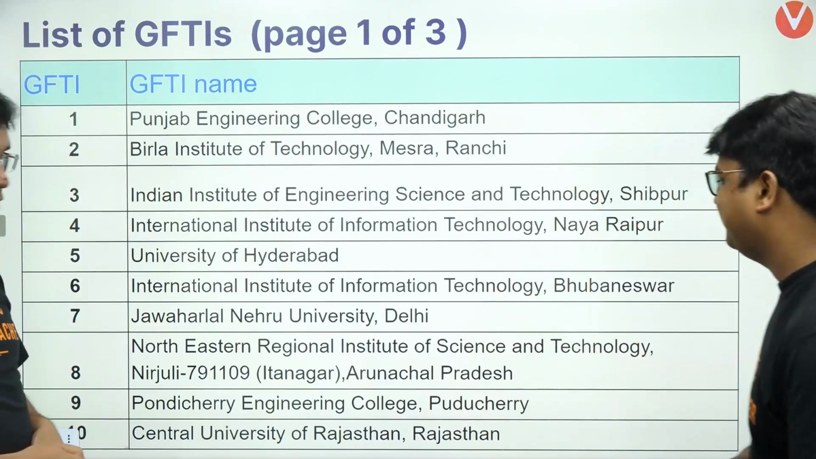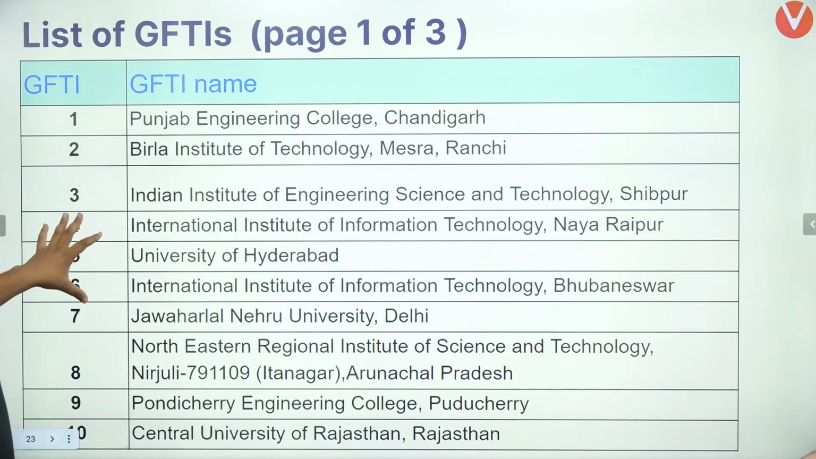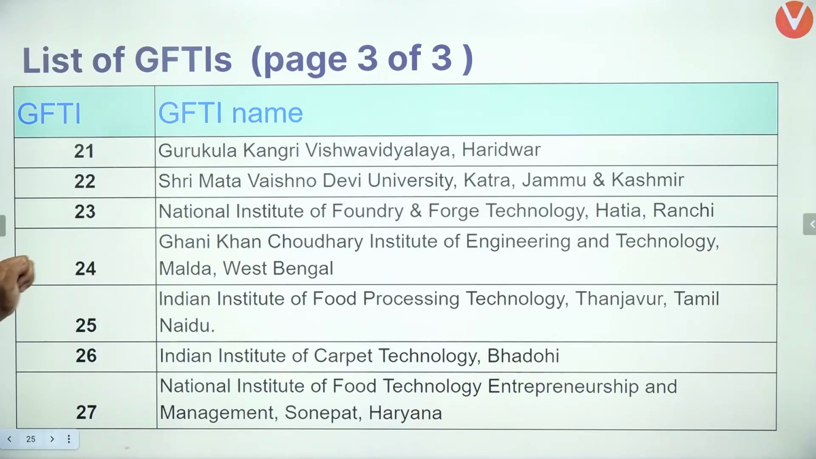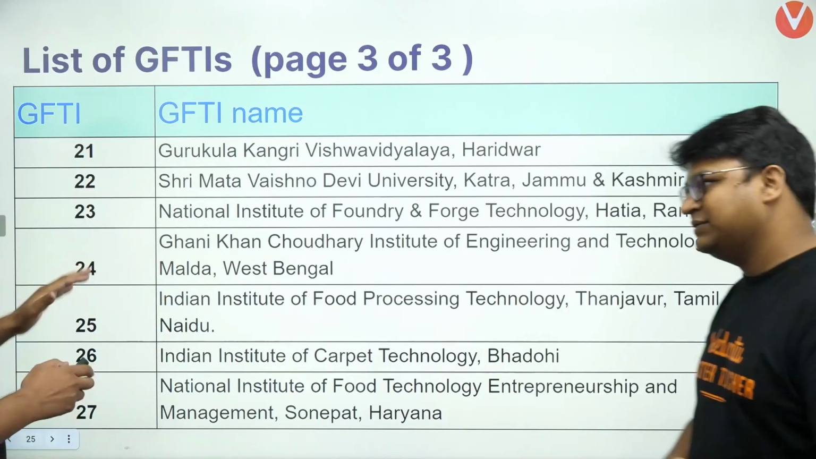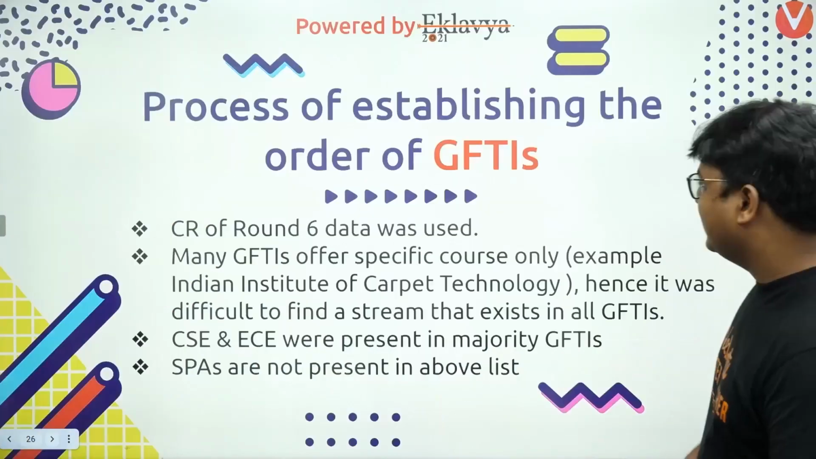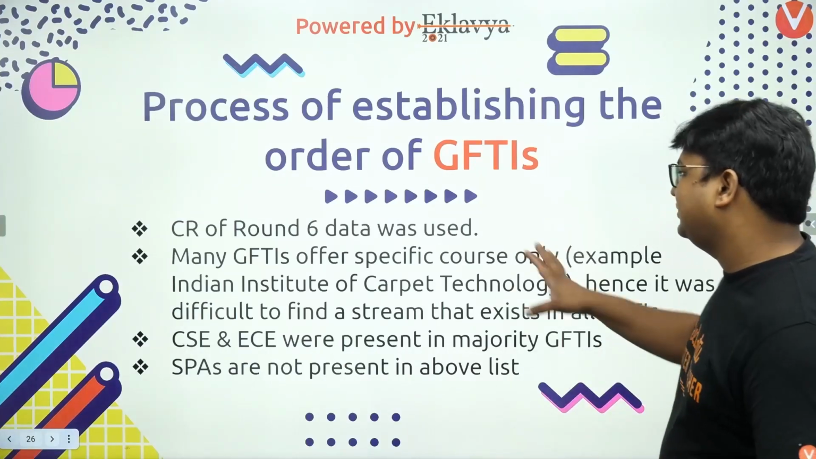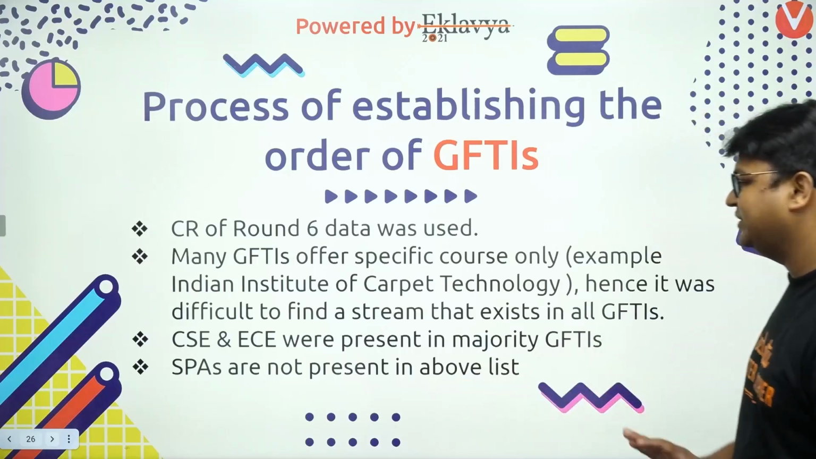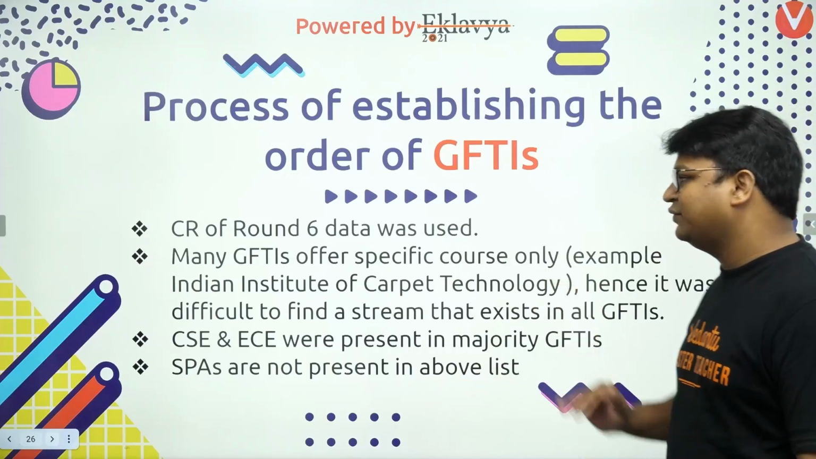Okay, fine. Thank you. So this is the first slide for GFTI, 10 colleges. Then 11 to 20, and then 21 to 27. So this is the complete list of GFTIs as per their ranking of closing, based on the closing ranks. This is the process that we have used for GFTI. I think I've already explained that SPAs were not present in the above list. Okay, so we can move to the next slide.